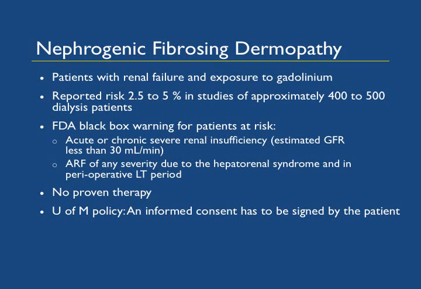FDA has a black box warning for patients at risk, and they are acute or chronic severe renal insufficiency with estimated GFR less than 30 milliliter per minute, or acute renal failure of any severity due to hepatorenal syndrome and in the perioperative liver transplant period. There is no proven therapy for this condition. At University of Michigan, if a patient on dialysis has to undergo MRI, an informed consent has to be signed by the patient.